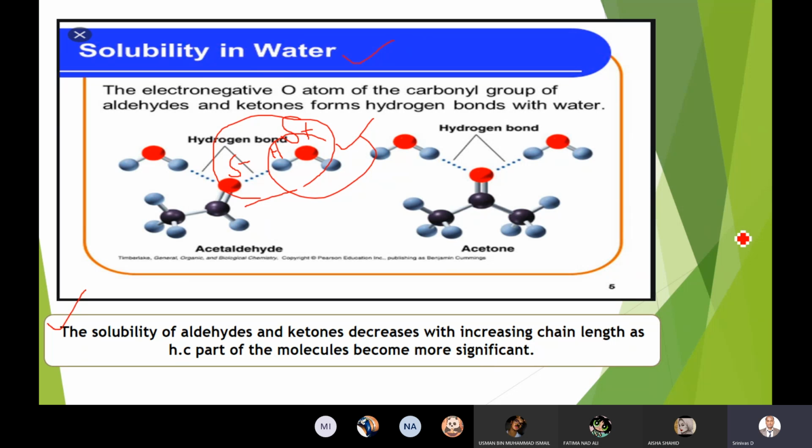For example, if a question comes on solubility, you have acetaldehyde, which has 2 carbons. Then a question may be asked to arrange the following in increasing or decreasing order of boiling points.